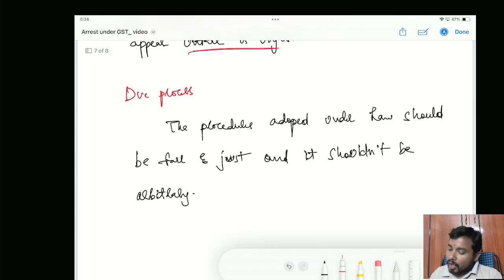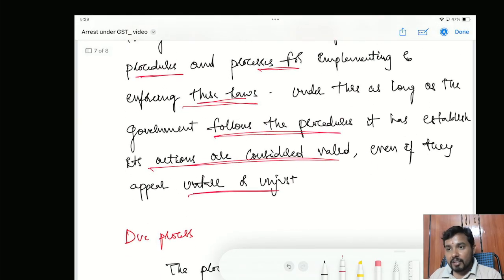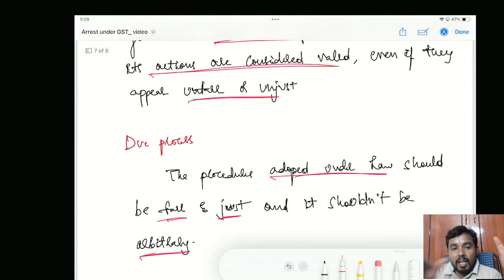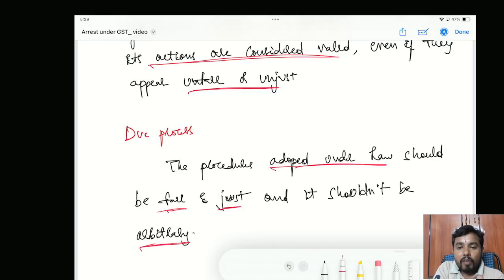Now in due process of law, the procedures adopted under law should be fair and just, and it shouldn't be arbitrary. Now what is the difference between procedure established by law and due process of law? In procedure established by law, I will check only whether you have followed the procedure or not. In due process of law, I will check whether the procedure given in the law itself is correct or not. Whether the procedure given in the law itself is fair and just, and it should not have any arbitrary action. Arbitrary action means doing as per their own wishes without following the principles of natural justice.